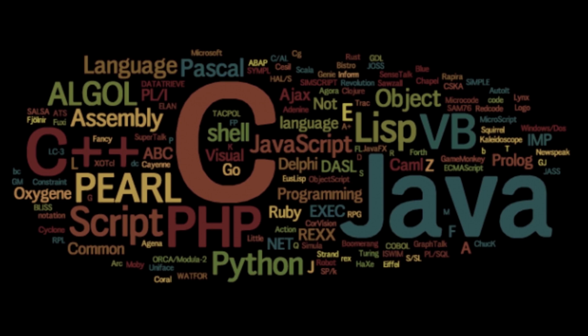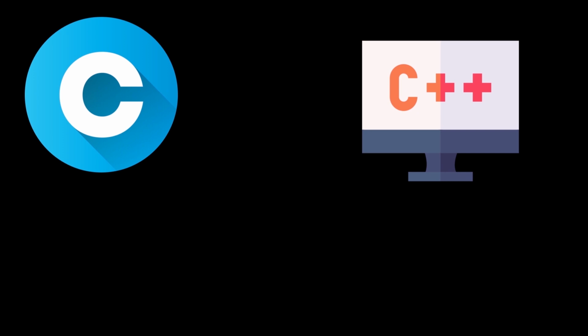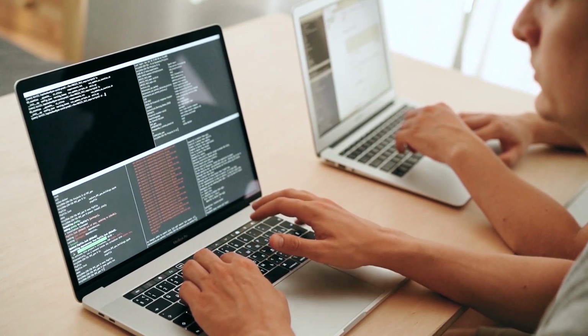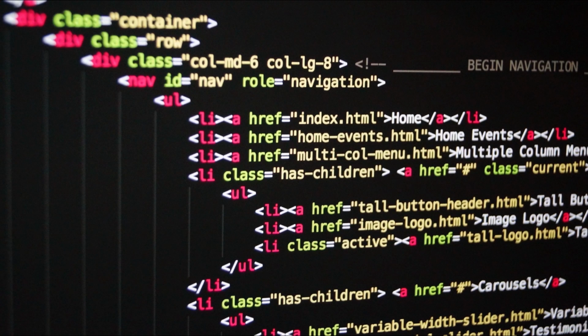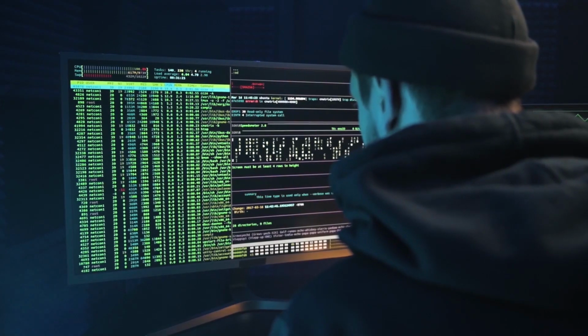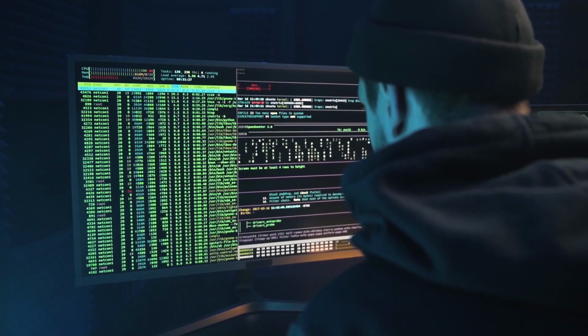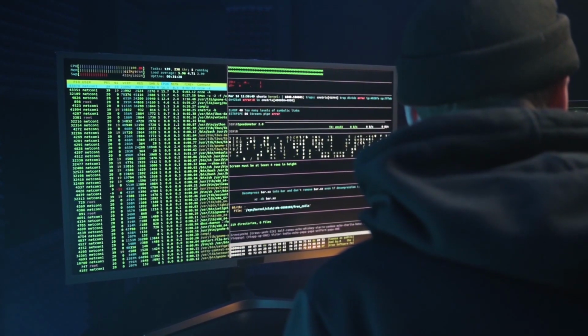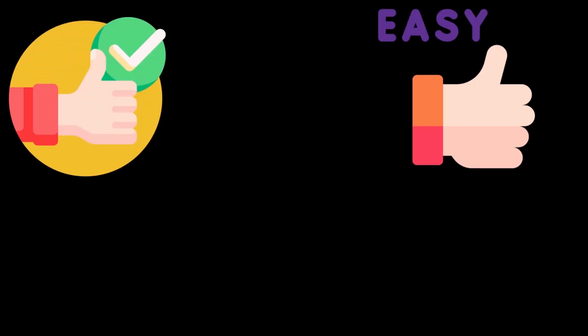There are a large number of high-level programming languages available, such as C, C++, and Java. The good news is all high-level programming languages are very similar to one another. What differs is mainly the syntax, the libraries available, and the way we access those libraries. A library is simply a collection of resources and pre-written code that we can use when we write our programs. If you learn one language well, you can easily learn a new language in a fraction of the time it took you to learn the first language.